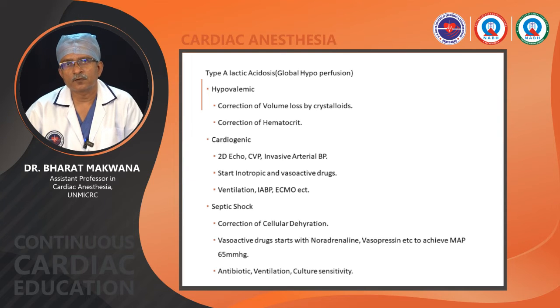So in the setup of acidosis, better to choose a solution like Ringer lactate or acetate based crystalloid solution. Better to avoid normal saline solution. In some setups, we may require a hypotonic solution like half strength NS to give proper hydration to the cell and to avoid excess sodium rise during treatment of acidosis. Correction of hematocrit is also very important during this procedure.